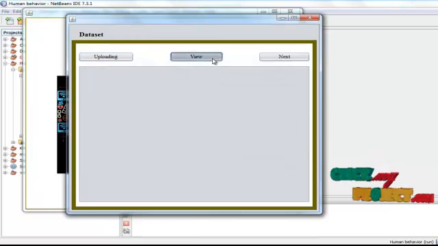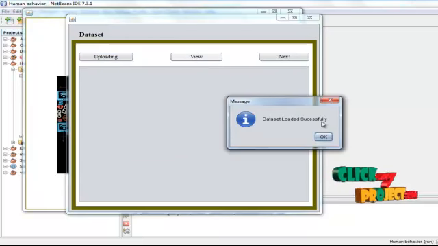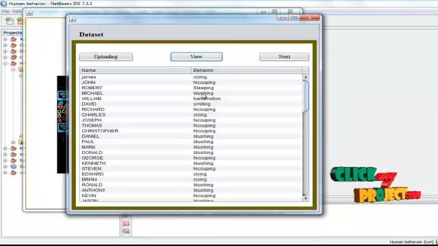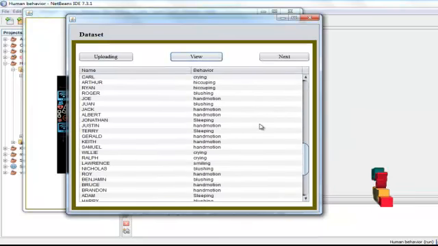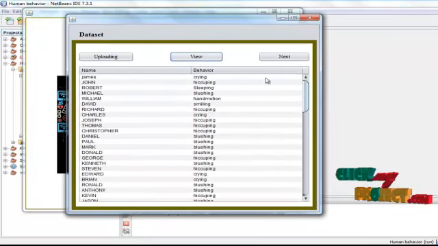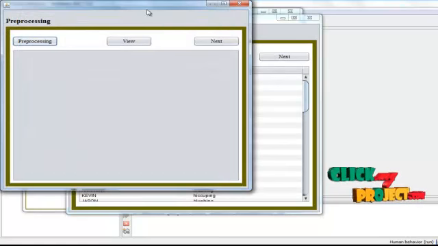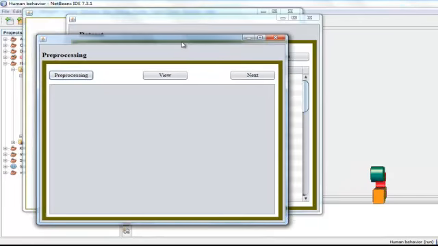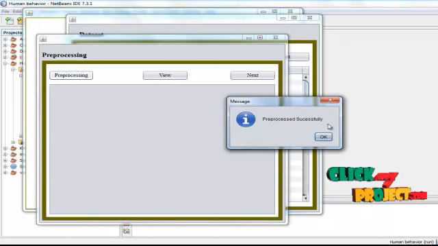Then we need to view the dataset. Dataset loaded successfully. The dataset has been loaded in a database for processing purposes. Okay, we can view our dataset which has been loaded in the database. Then the next step is to pre-process the data, as I told in the flow. In this we need to pre-process successfully.